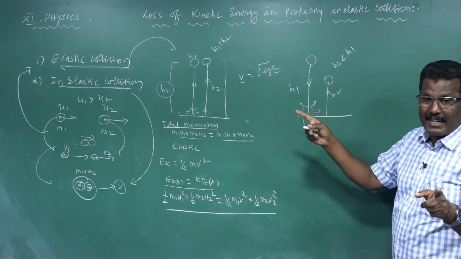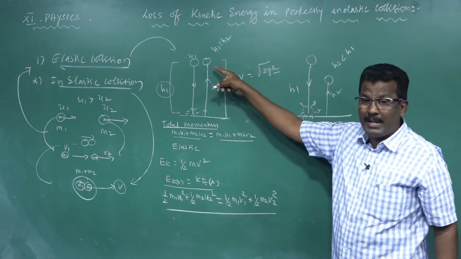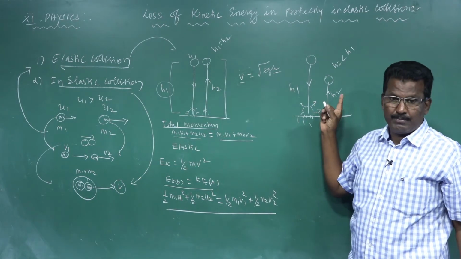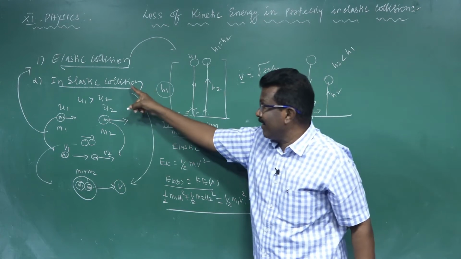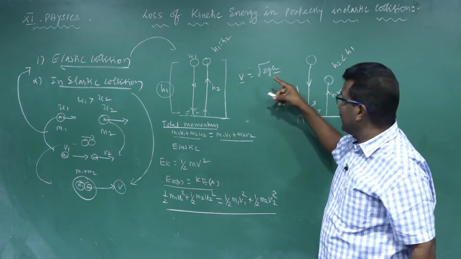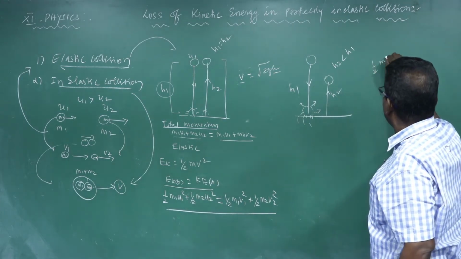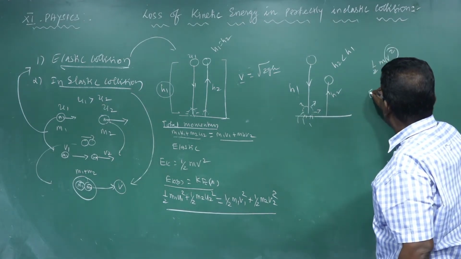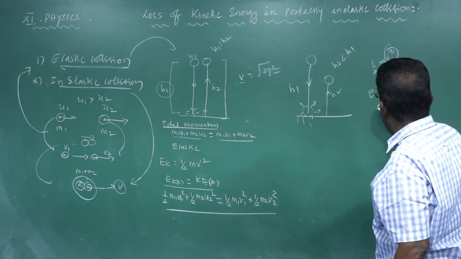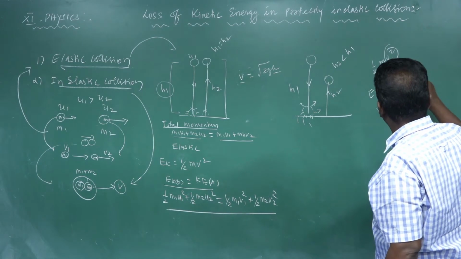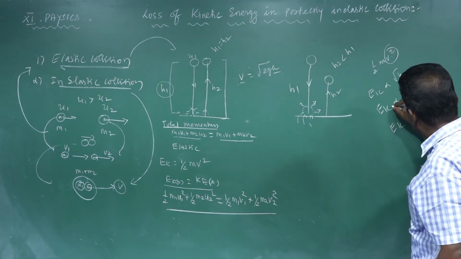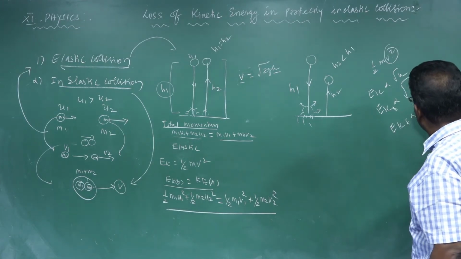If there is a change in the height, there will be a loss of kinetic energy, so the kinetic energy also changes. In the case of inelastic collision, because velocity v is directly proportional to root of h, and kinetic energy half m v square, kinetic energy is directly proportional to h. So EK1 before is proportional to h1, and after is proportional to h2.